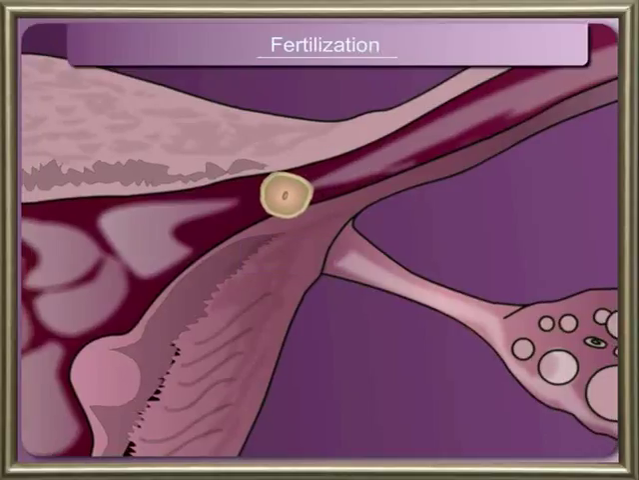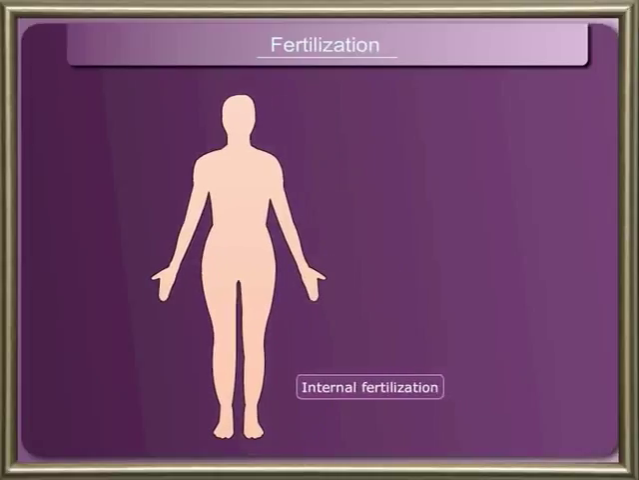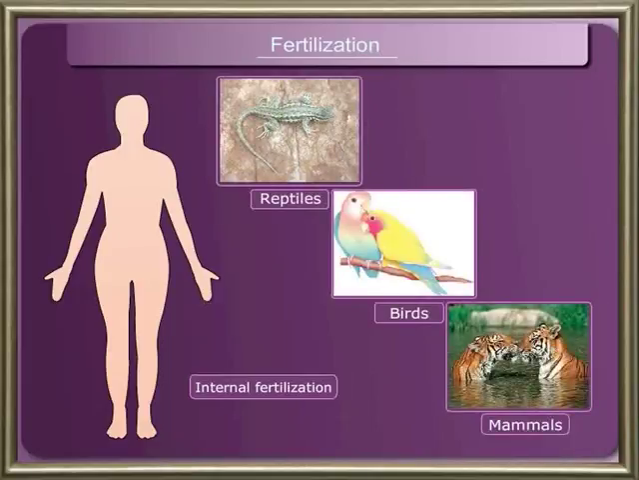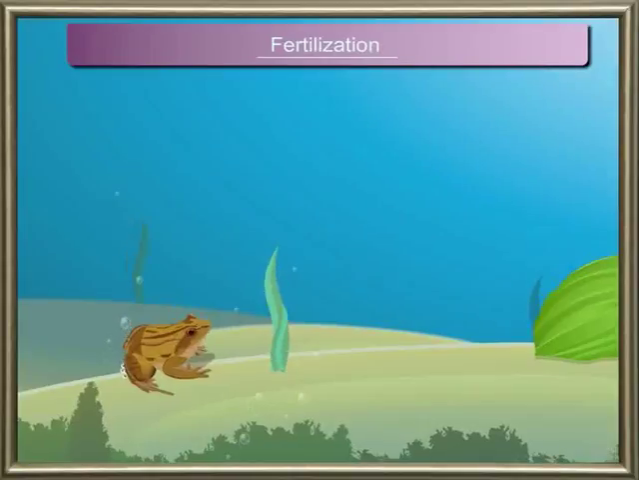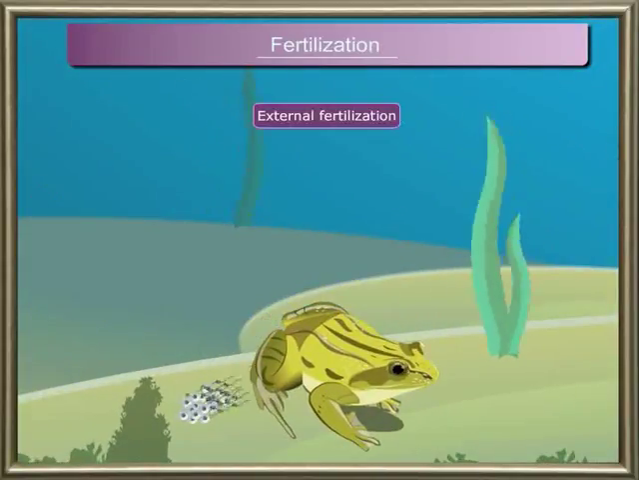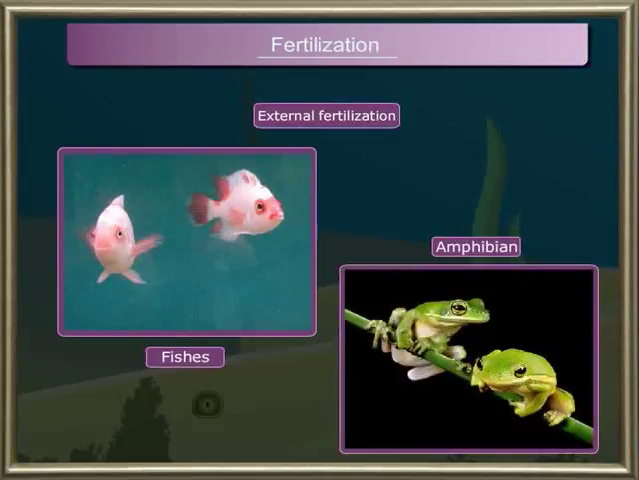If fertilization takes place within the body of the female organism, it is called internal fertilization. In reptiles, birds and mammals, internal fertilization takes place. If fertilization takes place outside the body of the female, it is called external fertilization. In fishes and amphibians, external fertilization takes place. The fertilized ovum develops into a new individual.